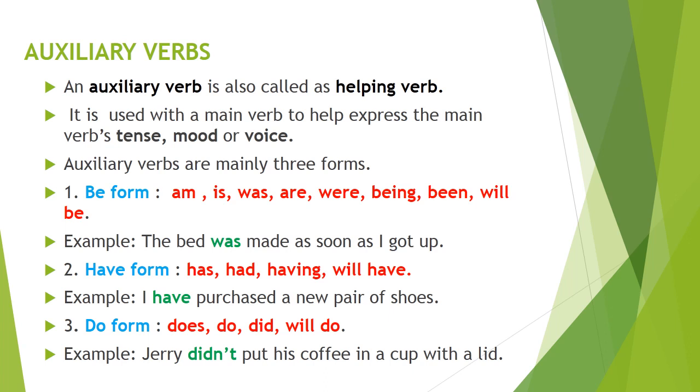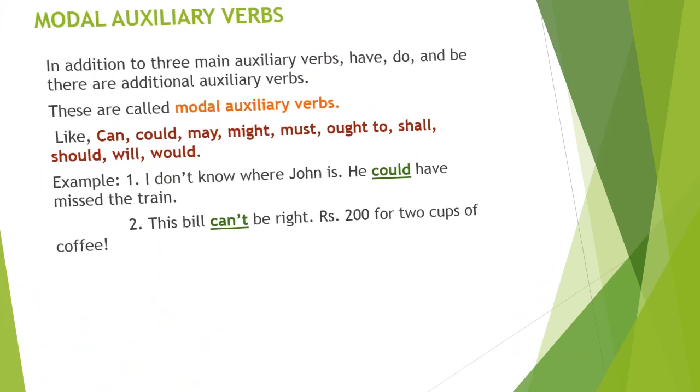Do form: does, do, did, will do are the do form of the verbs. Example: Jerry didn't put his coffee in a cup with a lid. Didn't is used as the do form of the verb.